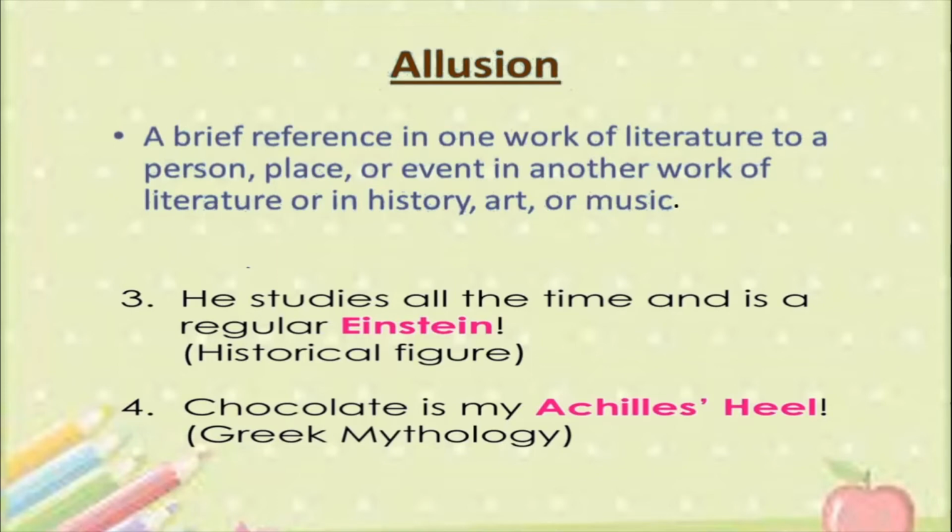Look at this now. Chocolate is my Achilles' heel. Now we have all learnt about the lesson Joan of Arc. Okay, we have talked about how in that particular story there was a horse which they made and they kept it, and finally that horse became the Achilles' heel of the Greeks.